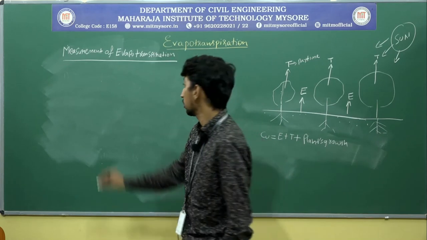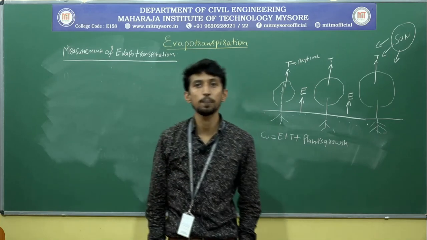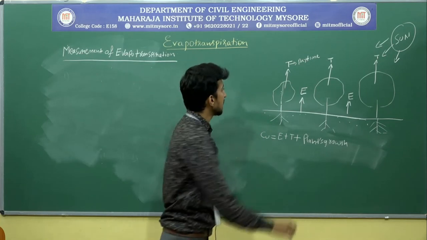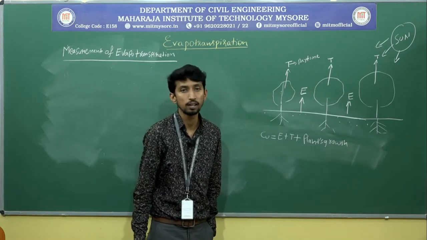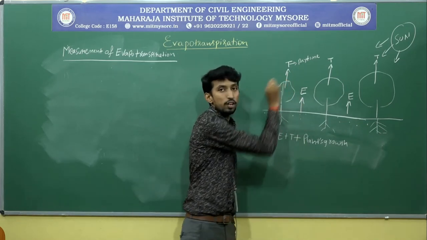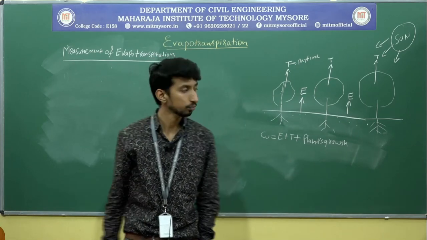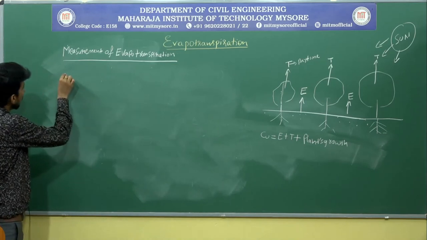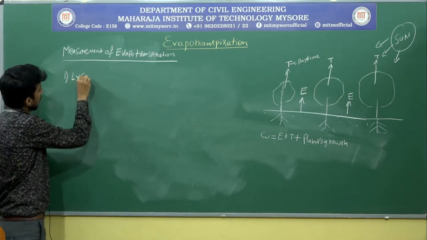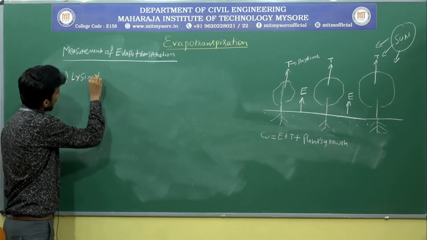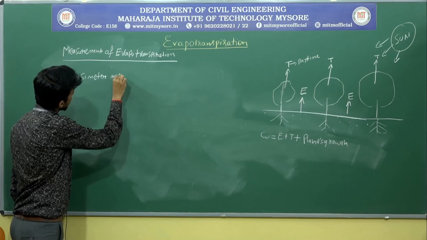The next topic is measurement of evapotranspiration, because here we need to measure how much water has evaporated through the soil and through the vegetation. For that measurement there are two methods. The first method is the lysimeter method.